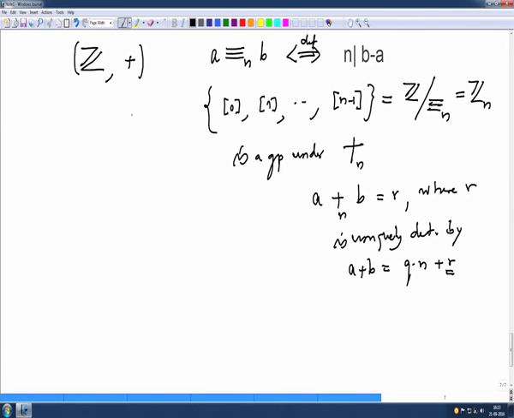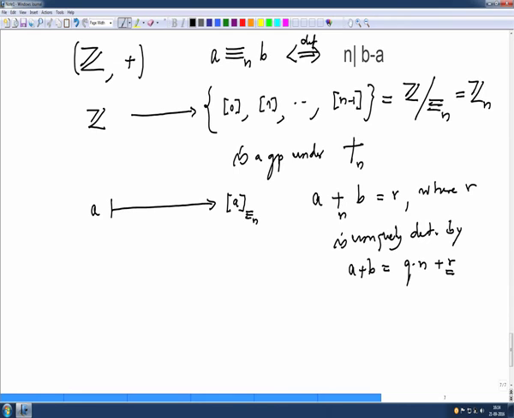And now the natural map from Z to Z mod n takes any integer a to its remainder after dividing by n. So that is the residue class of a modulo n. And we have seen this is a group homomorphism. So this is very important when you want to do calculation modulo n, because from integers you pass on to this group and you do your calculation in this group.